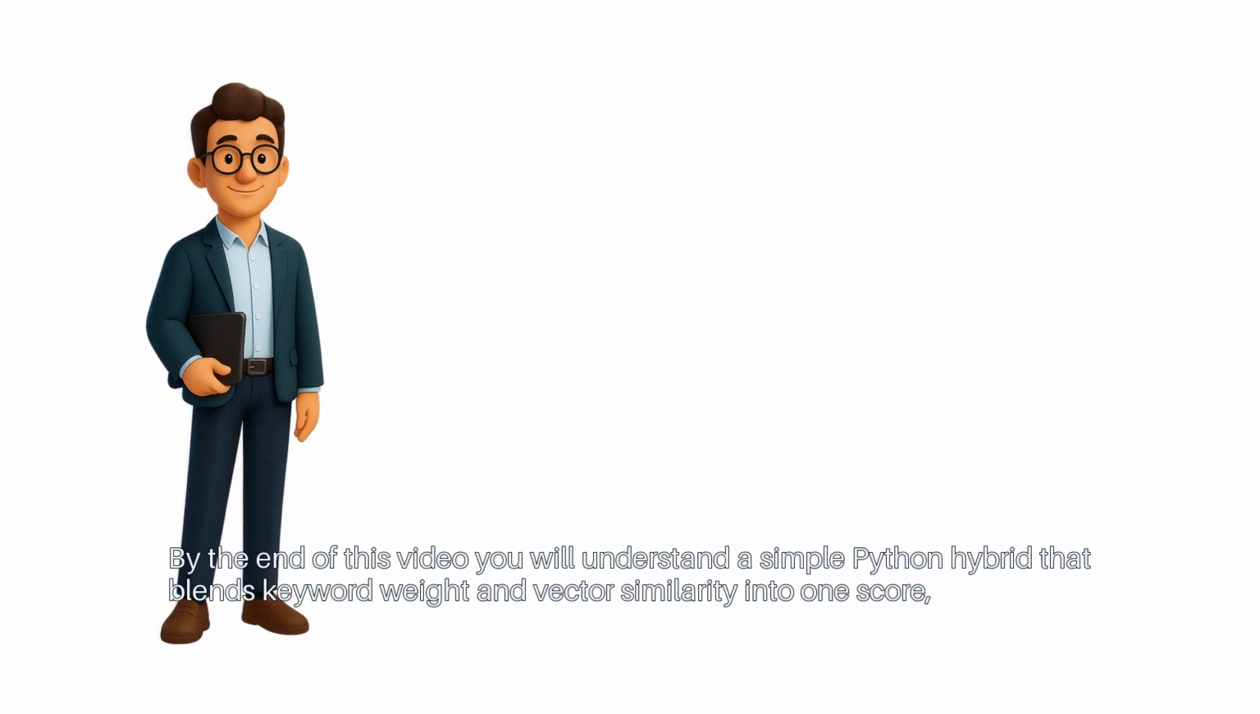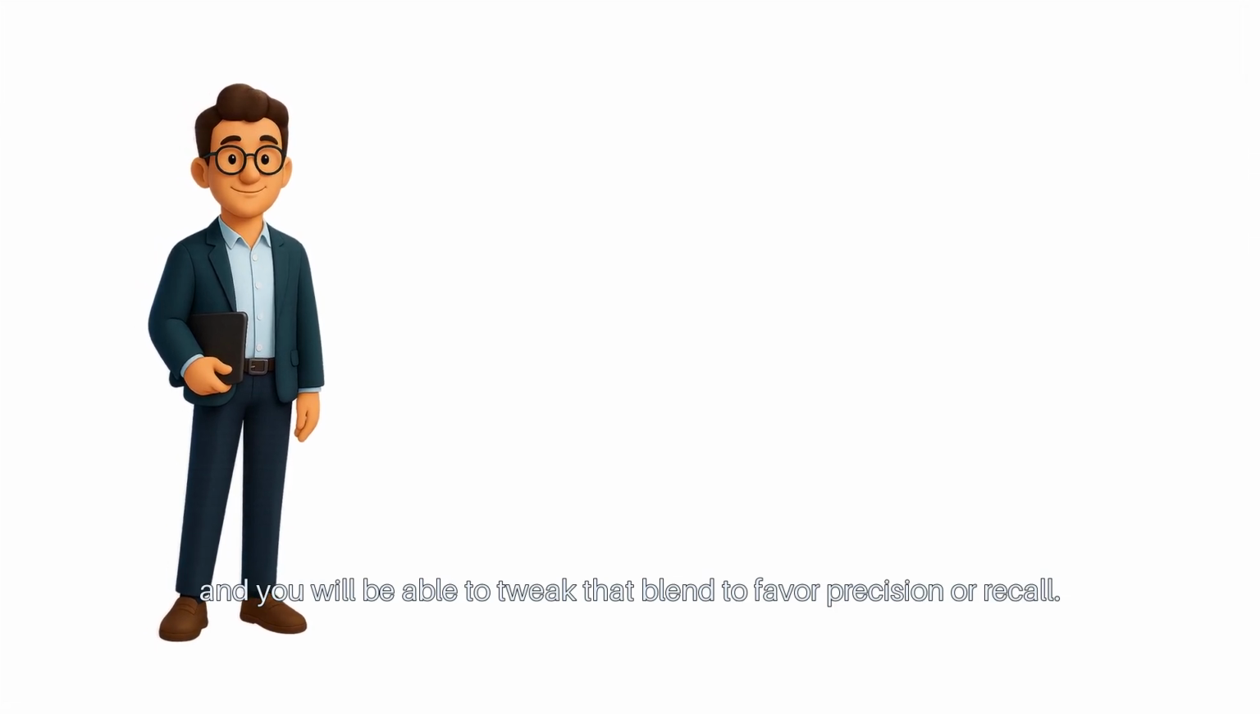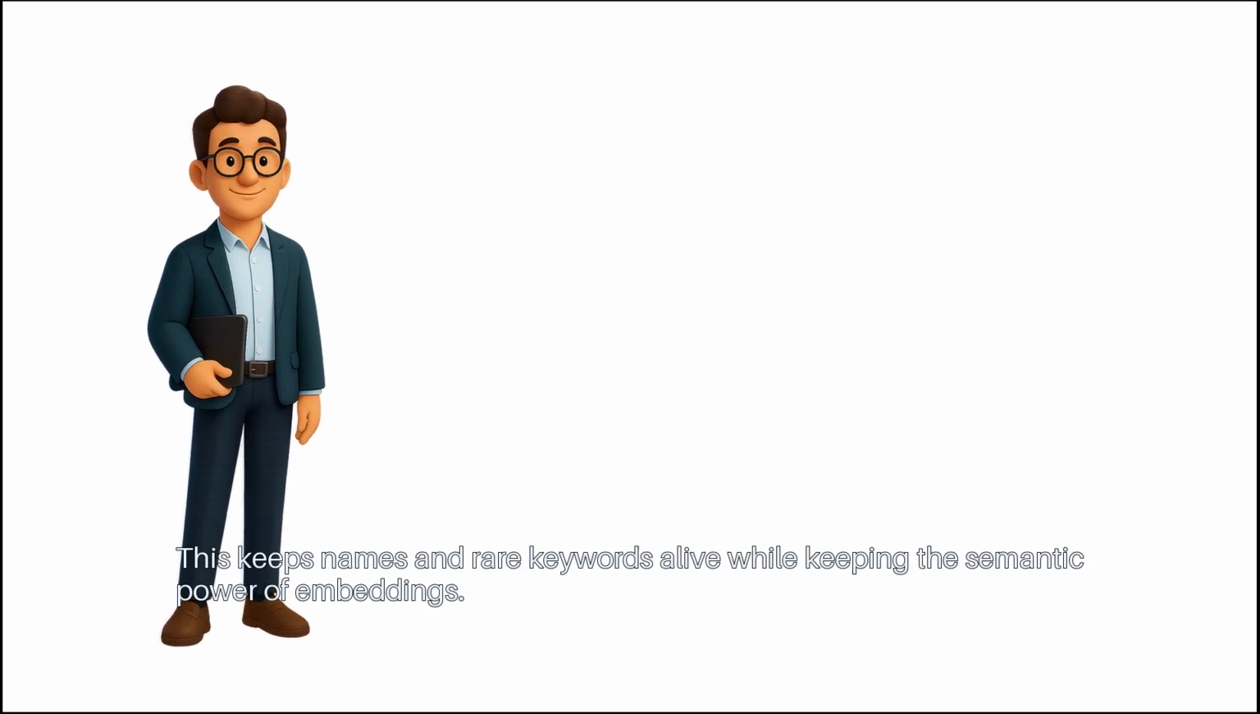By the end of this video, you will understand a simple Python hybrid that blends keyword weight and vector similarity into one score, and you will be able to tweak that blend to favor precision or recall. This keeps names and rare keywords alive while keeping the semantic power of embeddings.